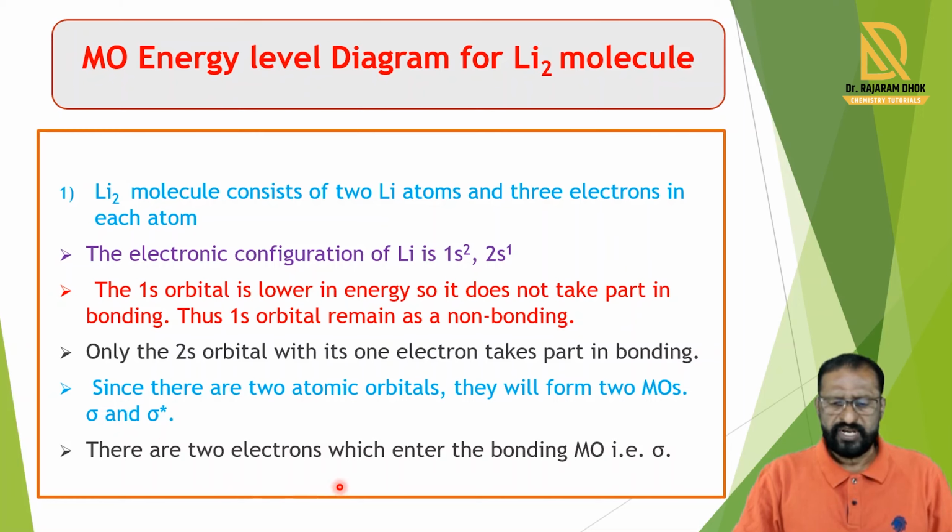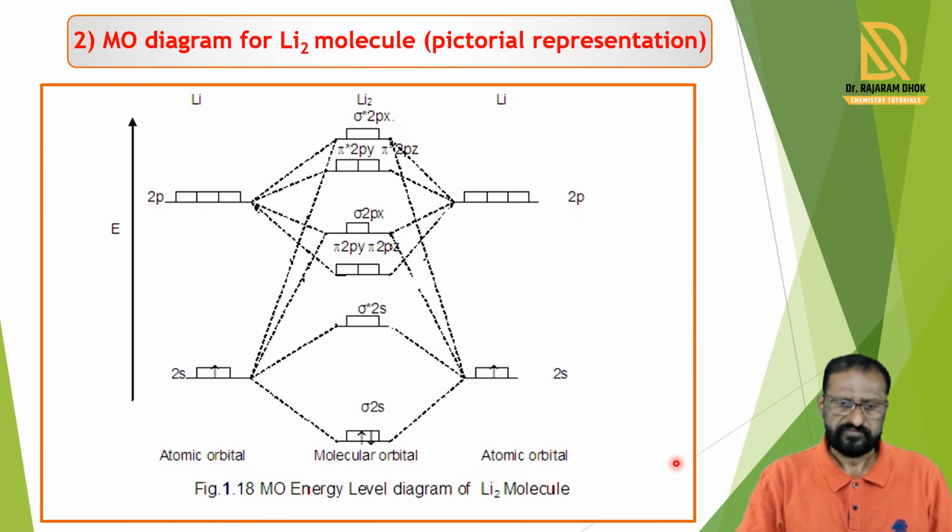There are two electrons, and both electrons are filled in the lower energy bonding orbital, that is sigma. Now we see how the molecular orbital energy level diagram is drawn.